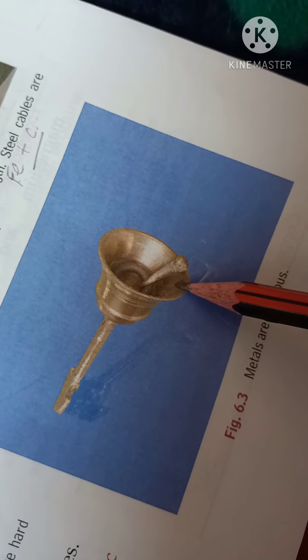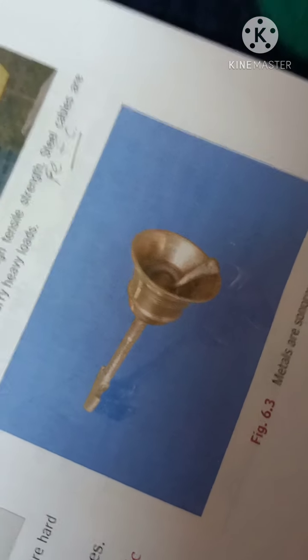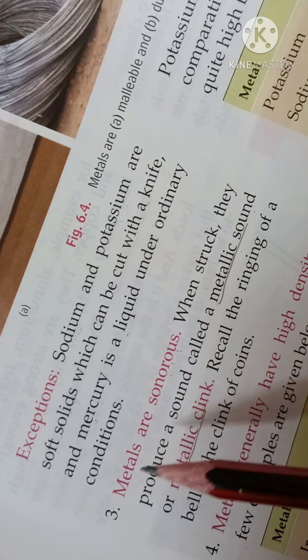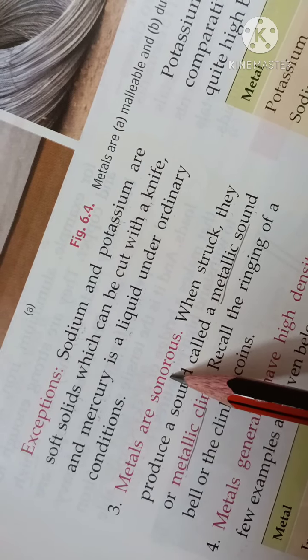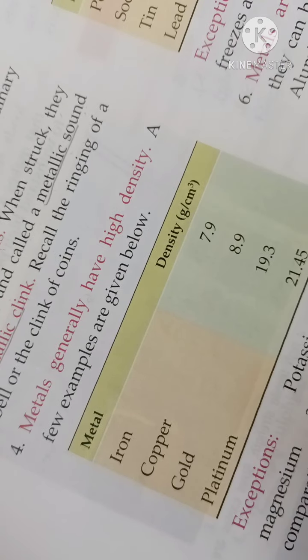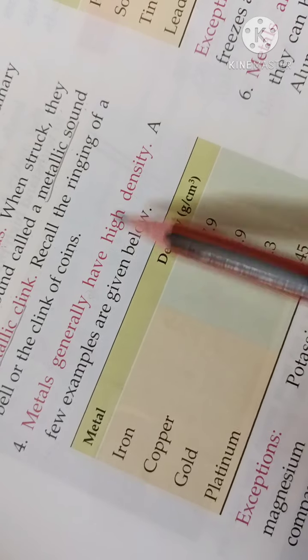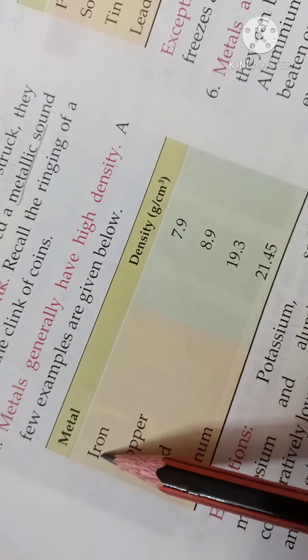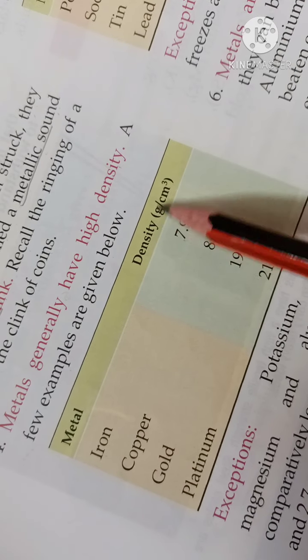Just recall the ringing of a bell or the clink of coins. Bell and coins are both made of metals, so we can say metals are sonorous, or metals can produce sound.